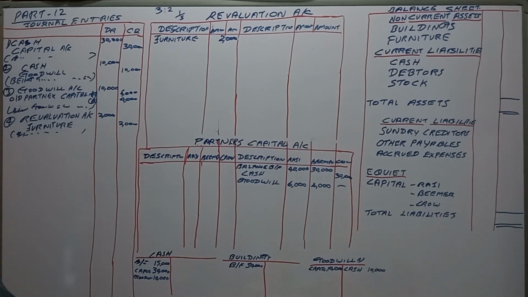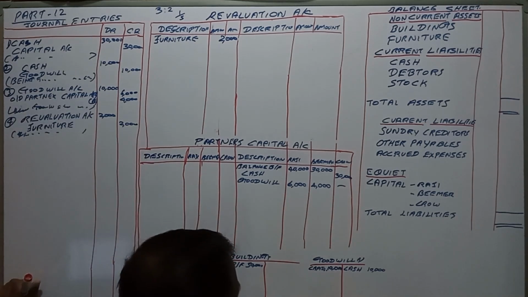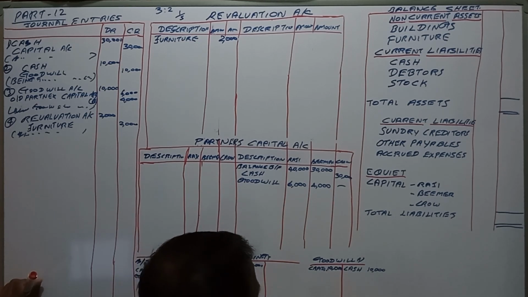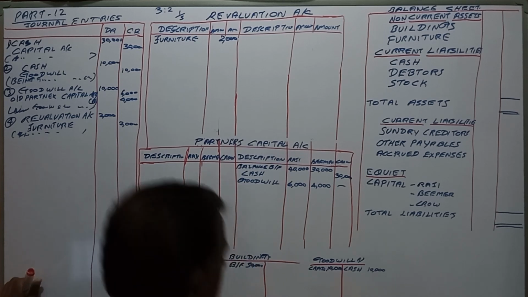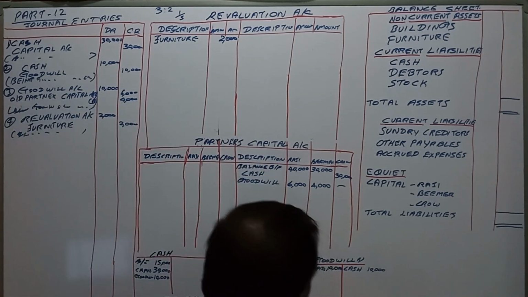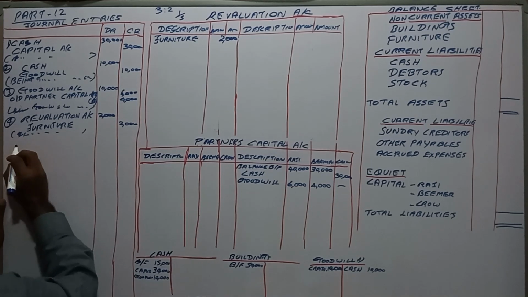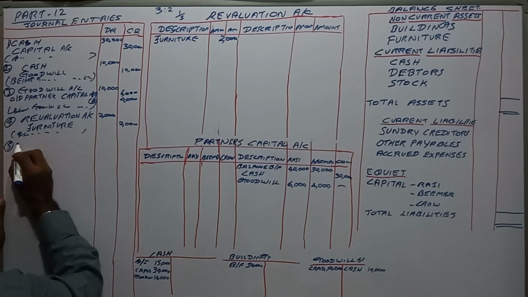And C, create a provision of 1,500 for bad debtors. Provision for bad debt, credit. Provision for bad debts means revaluation account debit.